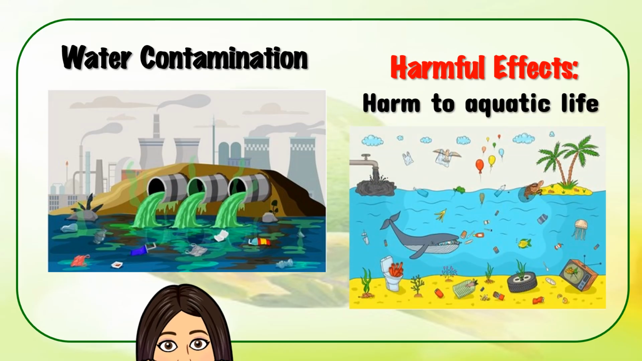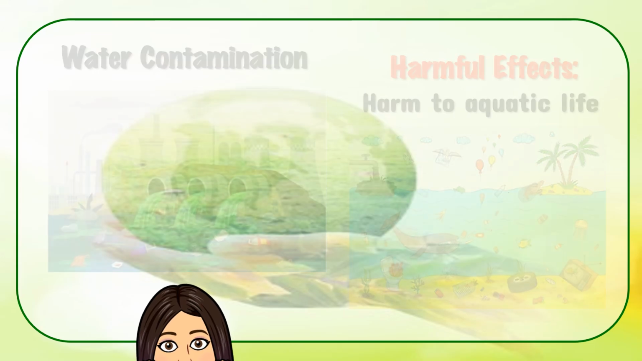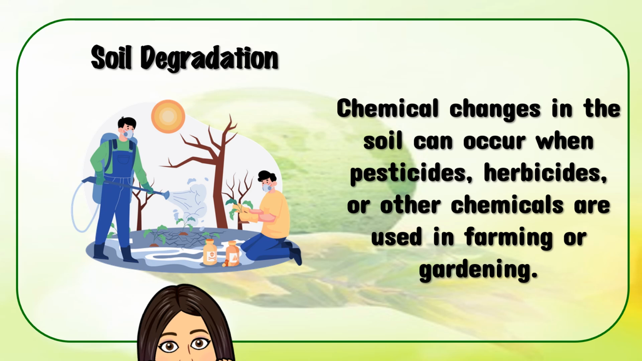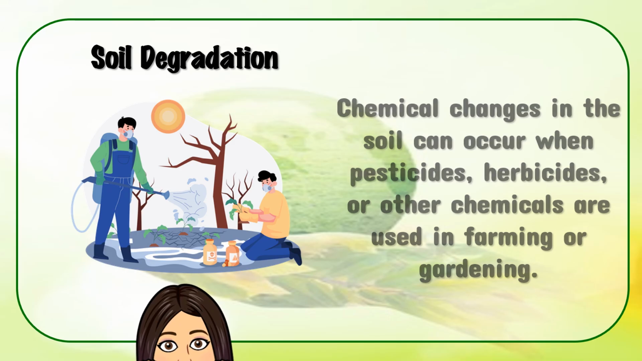Harm to aquatic life. Chemicals in water can harm fish, frogs, and other aquatic animals, disrupting their habitats and causing population declines. Soil degradation. Chemical changes in the soil can occur when pesticides, herbicides, or other chemicals are used in farming or gardening.